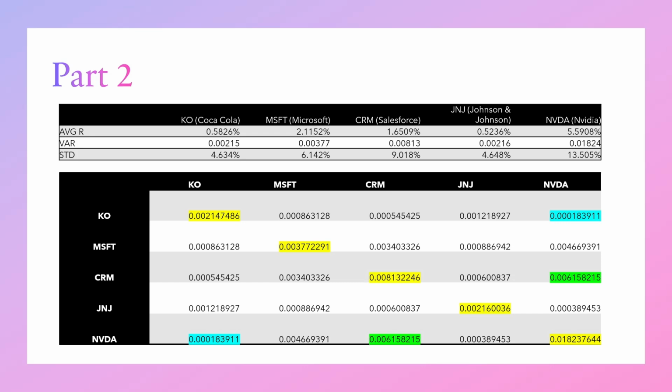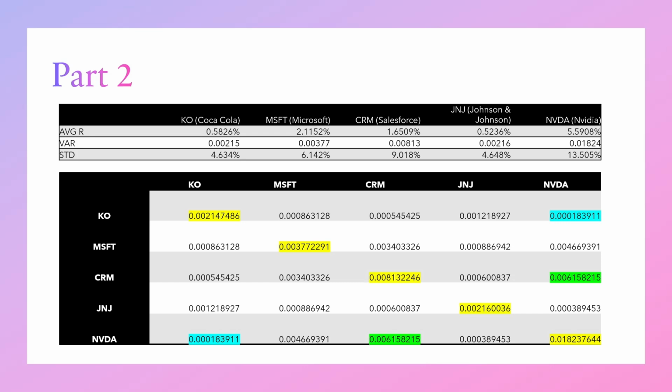So as you can see down the middle, highlighted in yellow, those are just the variances of the stocks themselves. For Coca-Cola, you see that the 0.002147 matches up with the 0.00215 above. And then for the covariance, you would go across the row and in the column that it is in to find the covariance between the two stocks. So for Coca-Cola and Microsoft, you see that it's 0.00863.